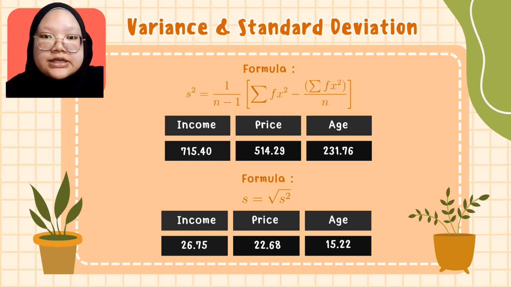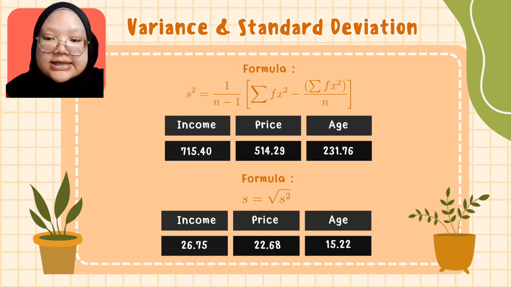For this presentation, I'll be presenting about the variance and standard deviation. For variance, as you can see, the formula has already been written there. So the variance for income is 715.40, for price is 514.29, and for age is 231.76. Moving on to the standard deviation, the income is 26.75, for price is 22.68 and for age is 15.22.